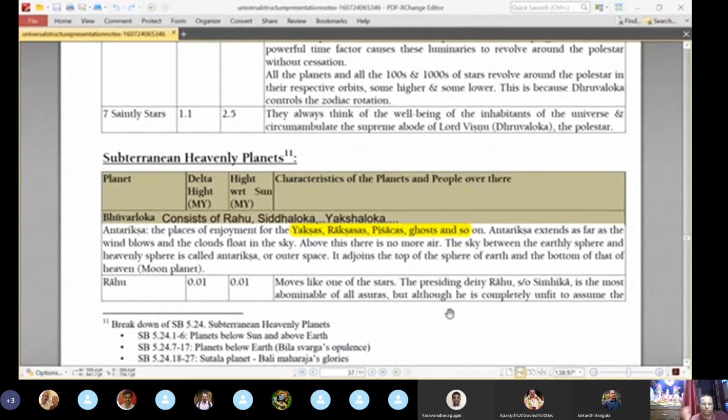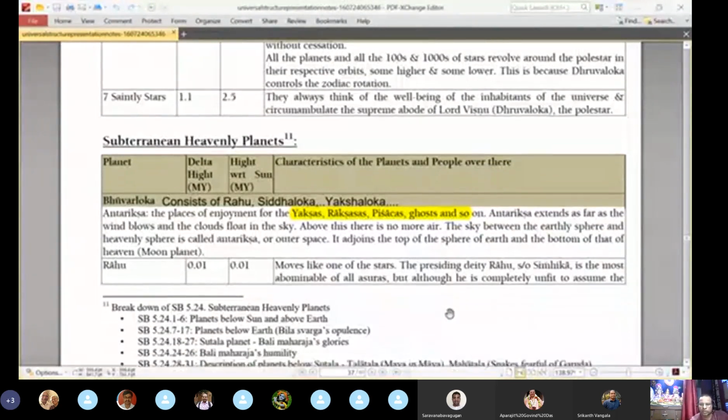It is mentioned that Bhuvarloka is also the place of enjoyment for Yakshas, Rakshasas, Pishachas, ghosts, and so on. Antariksha extends as far as the wind blows and the clouds float in the sky. These are some other technical details. So this is the area between Bhuloka, Bhumandala, and the Swarga. This intermediate area is known as the Bhuvarloka, where this kind of living entities live. Okay, we'll see a little more detail actually.